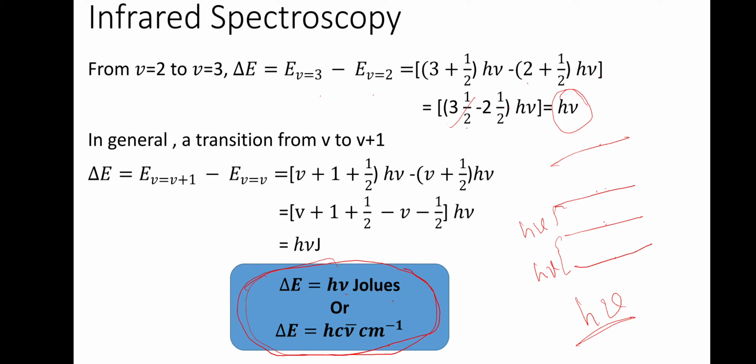When we talked about rotational spectroscopy, it was not like that. It had different lines separated by 2B dash. So each level is separated by 2B dash. Here it is equal, which is equal to h nu.